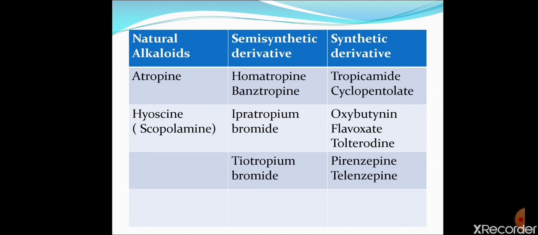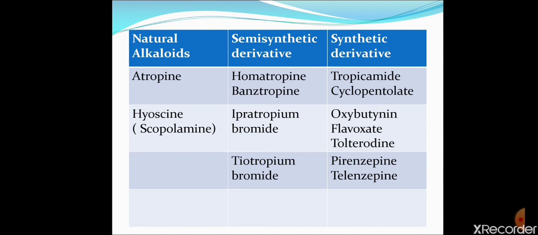Atropine is the prototype of anti-muscarinic agent, and hyoscine is another drug. It is also called scopolamine. This hyoscine you have read in physiology, in the 11th and 12th class also.